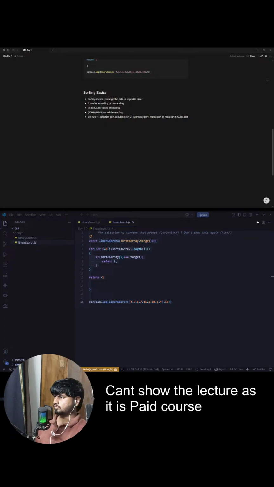These last three are a little advanced. This will be covered in the DSA section in future classes. Today, our primary goal would be to learn the basic sorting algorithms, that is the first three: selection sort, bubble sort, and insertion sort.